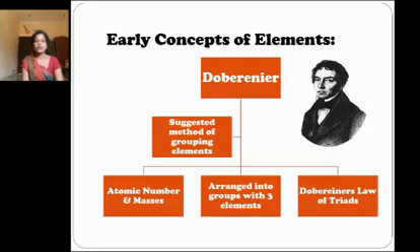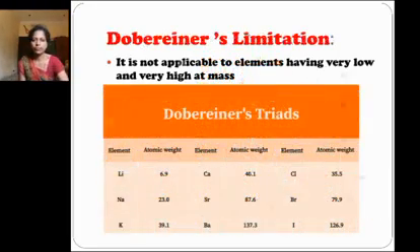Okay, the next is Dobereiner's limitations. It is not applicable to elements having a very low or a very high atomic mass. This is Dobereiner's triads. The first is the elements that have been given. The first element is lithium, the second is sodium, and the third one is potassium, and their atomic weights are given in the triad list.